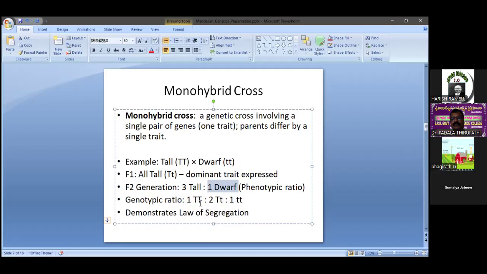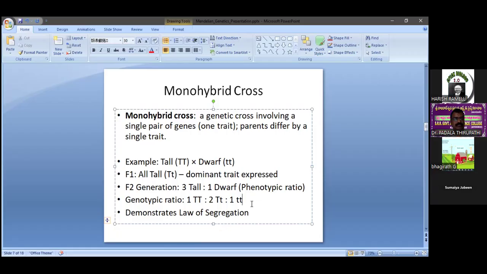So genotypic ratio you know very well. Homozygous tall 1, heterozygous tall 2, homozygous dwarf 1. So that's why 1:2:1 is nothing but genotypic ratio. Among the 7 characters, whenever you choose a character with contrast opposite traits, we obtain only 3:1, 1:2:1.